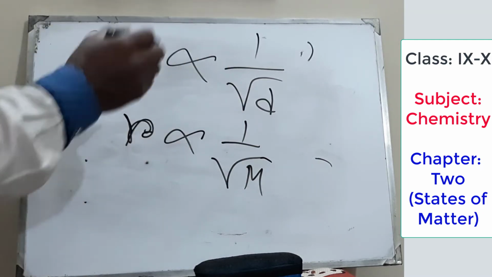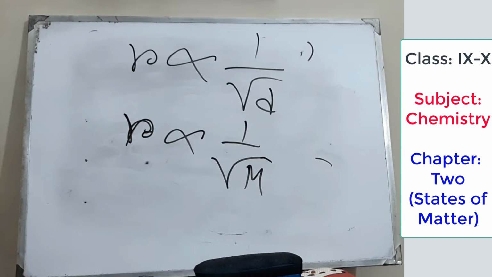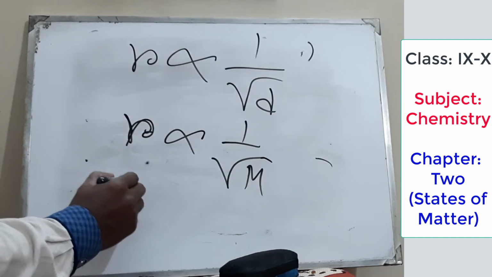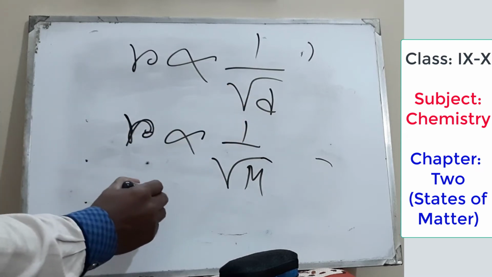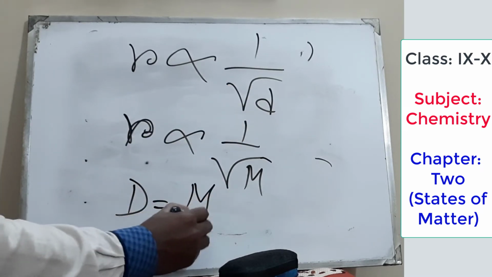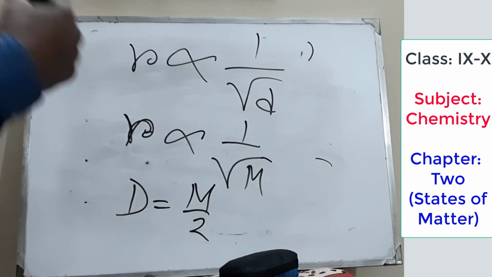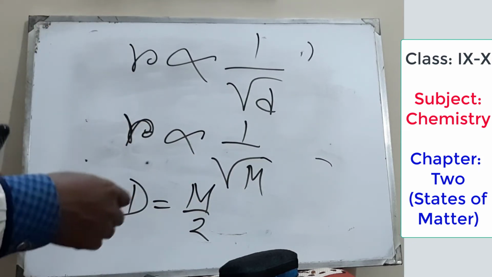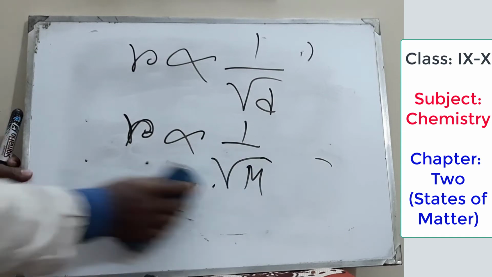We know there is a relation between molecular mass and density: d or density equals m divided by v. So you can take any one to explain this. So we are taking molecular mass for the description.